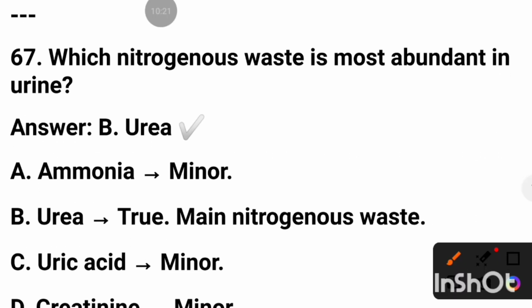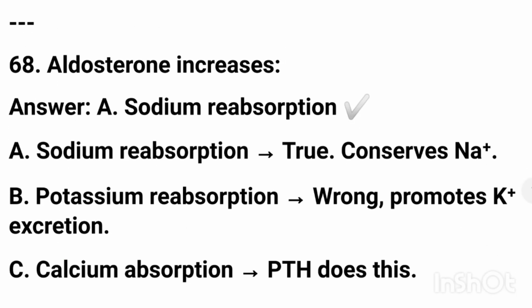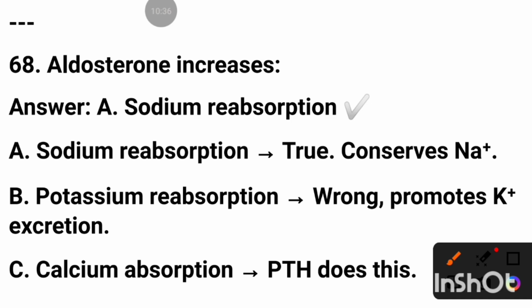The nitrogenous waste is most evident in urine. Aldosterone increases sodium reabsorption and promotes potassium excretion.